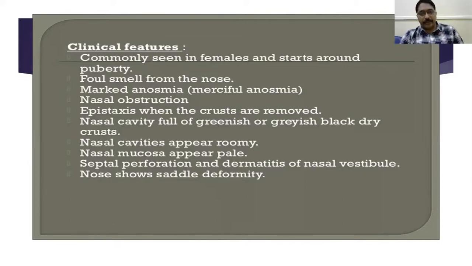Crusting. Okay, good. Atrophied mucosa. Okay, good. Anything else? Mainly three reasons. First, I told you already in the definition, atrophy of the nerves: the olfactory sensory neuroepithelium will be atrophied.